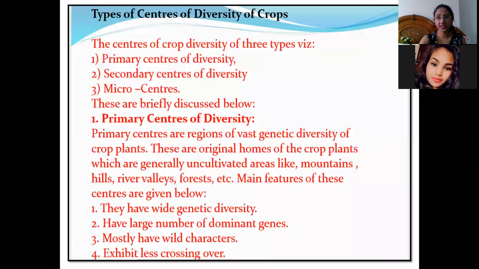Now we will study these types, primary centers, secondary centers, and micro centers, in detail. So broadly we have seen there are three types of centers of diversity. Centers of origin we have seen. Now centers of diversity: primary centers of diversity, second is secondary centers of diversity, and micro centers. Primary centers are the regions having vast genetic diversity.